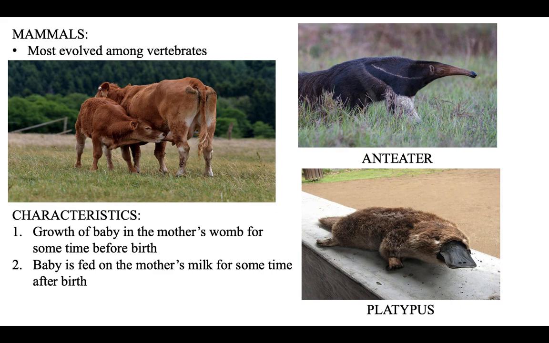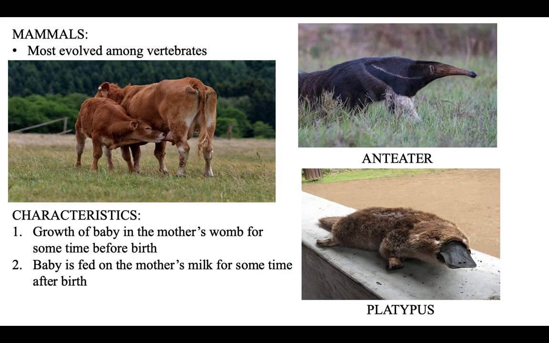I've given you a picture of a cow. Can you see the small one of a cow is known as a calf? So the baby drinks the mother's milk so that it can become strong. These are the qualities that when you see, you know that that particular animal is called a mammal.